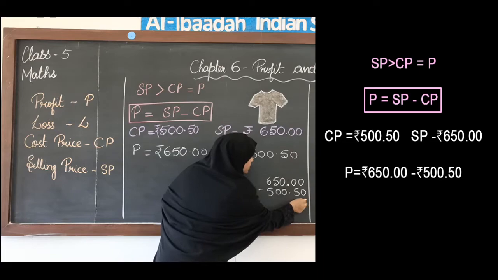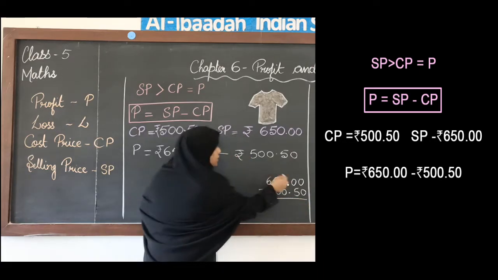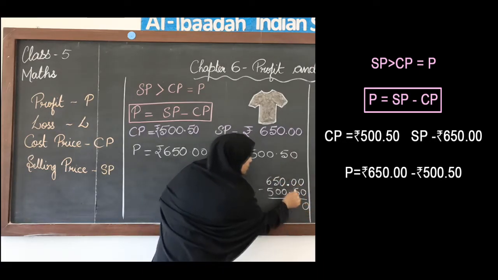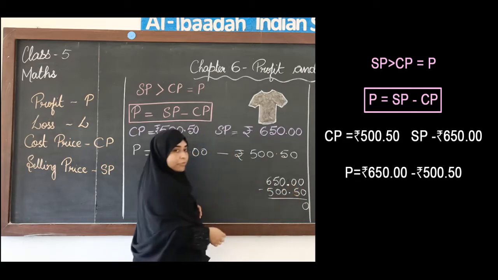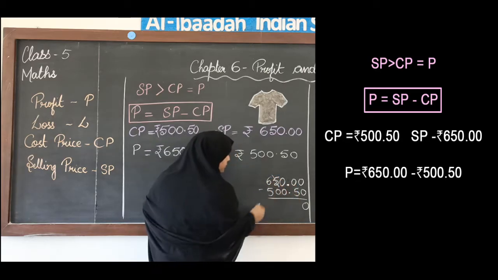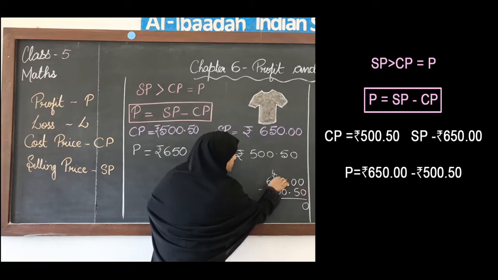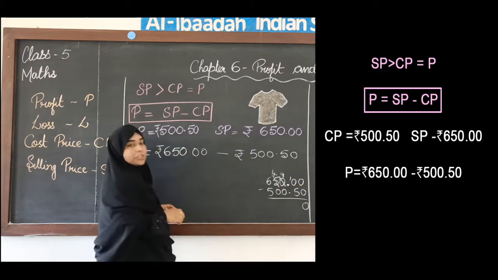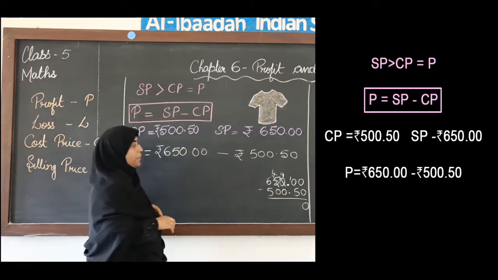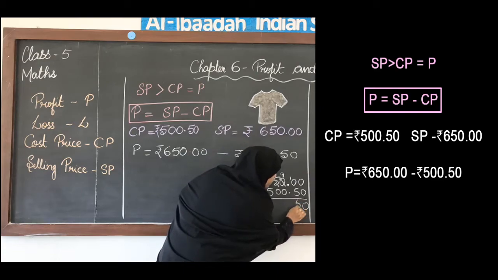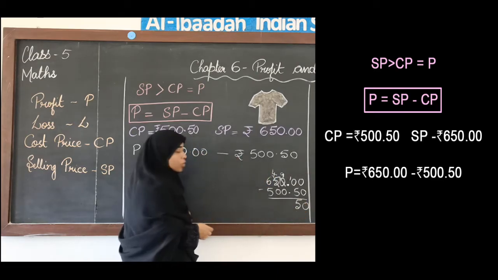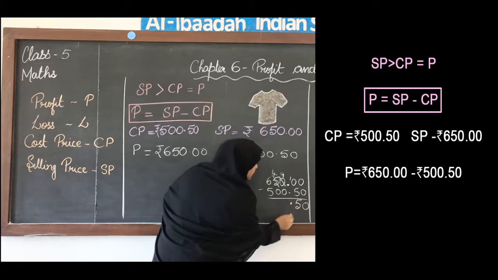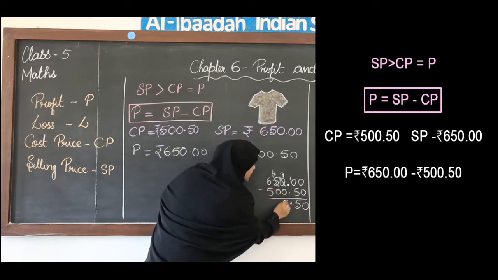Okay. Now, here when we subtract, 0 minus 0 is 0, 0 minus 5 not possible, so we have to borrow. So, we will borrow from 5. Here remains 4, first it will come here, 10, from 10 again we have to take to the next place. Okay. Now, 10 minus 5 is 5. Now, before we move on to the whole numbers, put a decimal point, and then 9 minus 0 is 9, 4 minus 0 is 4, 6 minus 5 is 1.